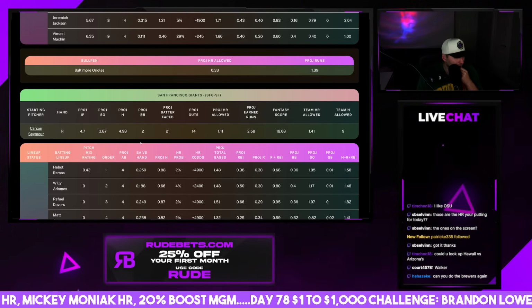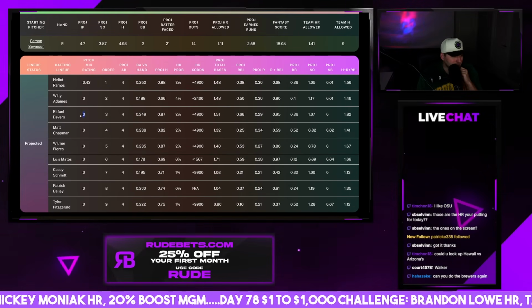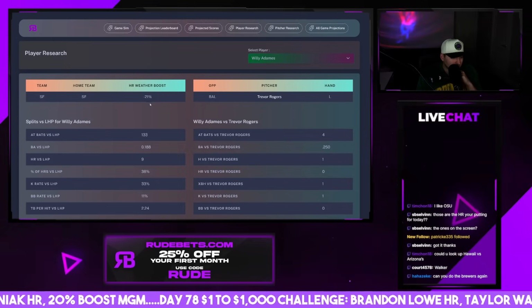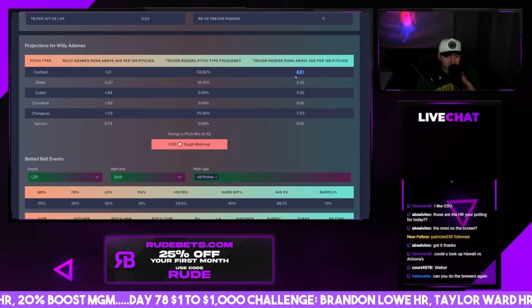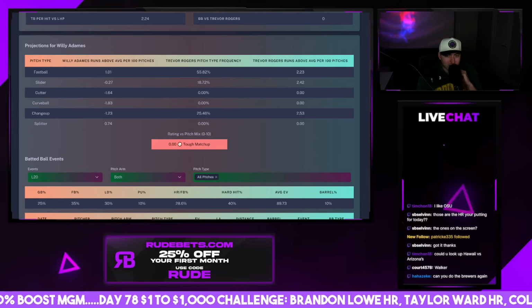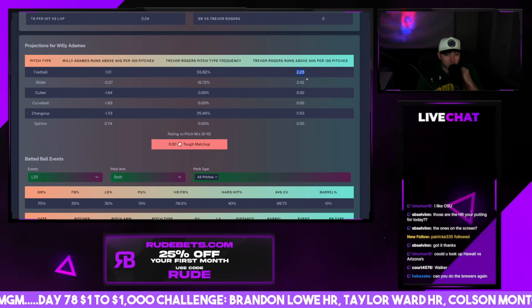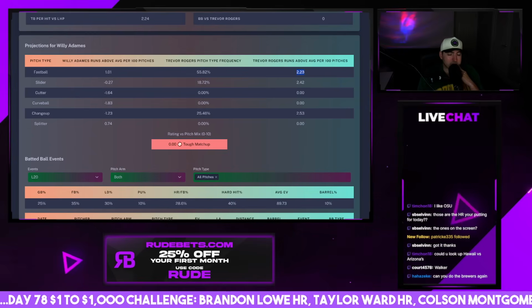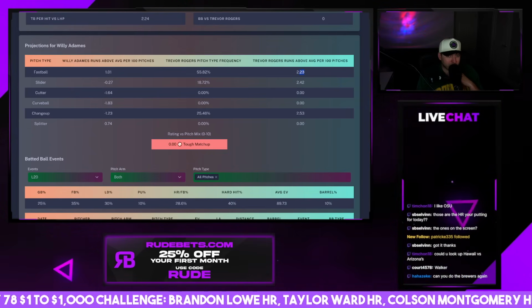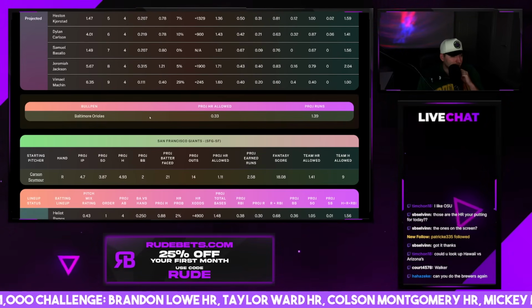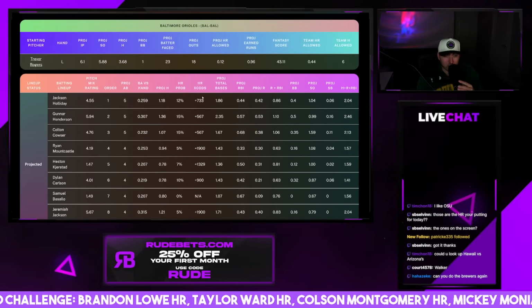Terrible pitch mixes for... Look at this. Look at all these zeros. What is Rogers? Okay, he's 2 runs above average. Trevor Rogers, all 3 of his pitches are 2 runs above average. That is insane. Usually if a pitcher has 1 pitch that's 2 runs above average, that's elite. Not all 3 of their pitches. So, yeah, this is a slam dunk Orioles minus 120 or Orioles first 5.